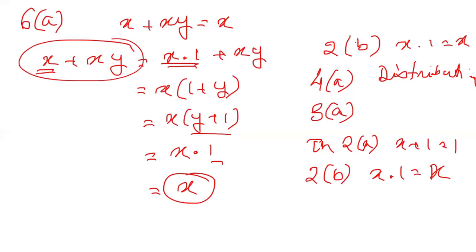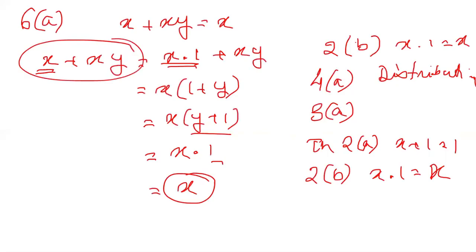In this way, you can prove all the other theorems that you have. Similarly, you can also prove by using truth tables. Let me do the same for the dual of the previous one, that is x dot x plus y is equal to x.